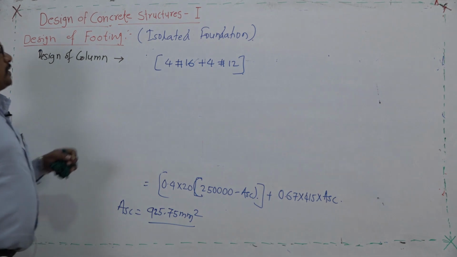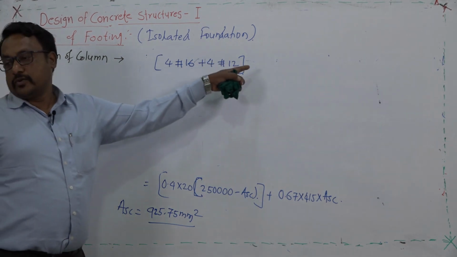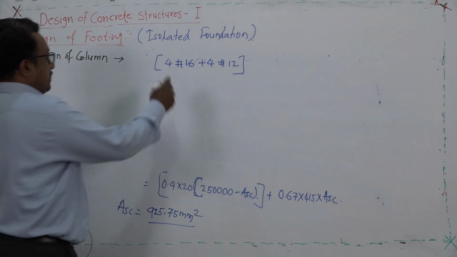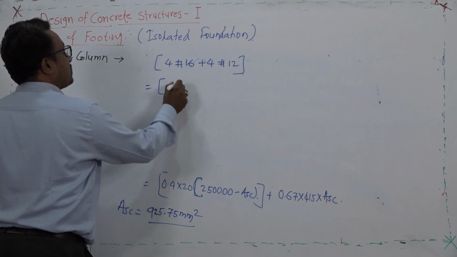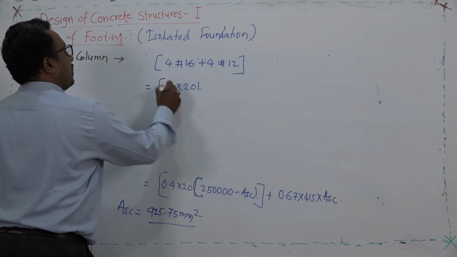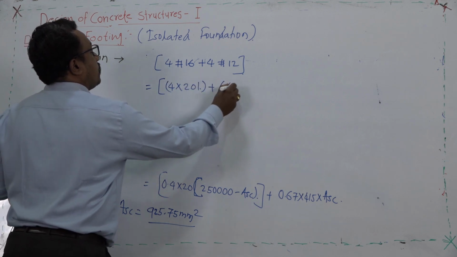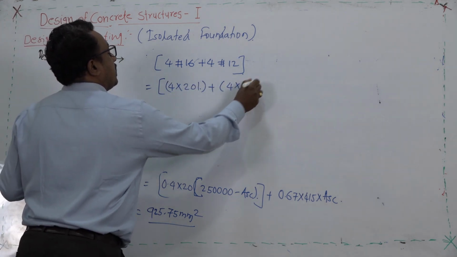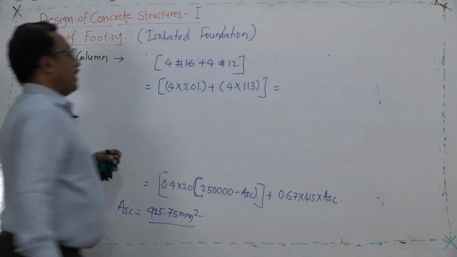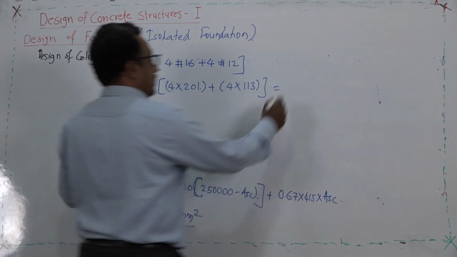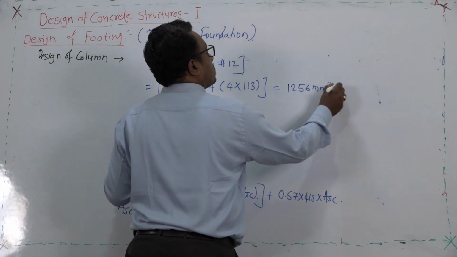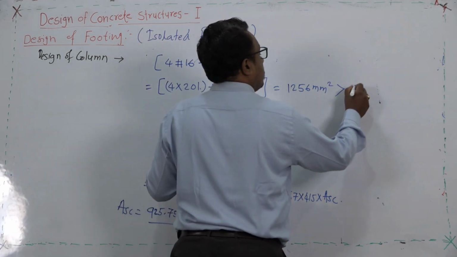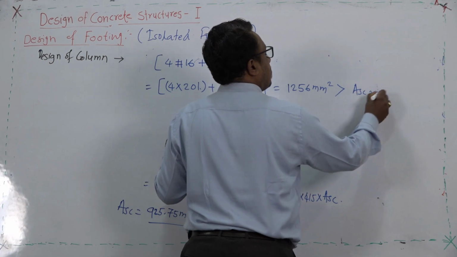Instead of providing 6 bars, we will provide 8 bars in this combination. So, the area is 4 times 201 plus 4 times 113, so the total area is something like 1256 mm², which is more than the Asc required.